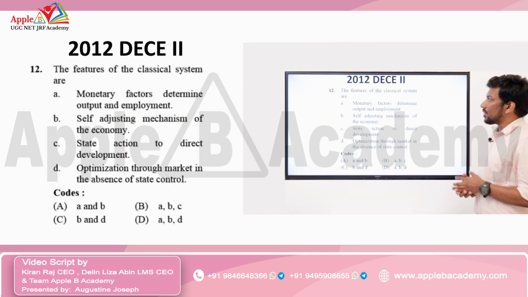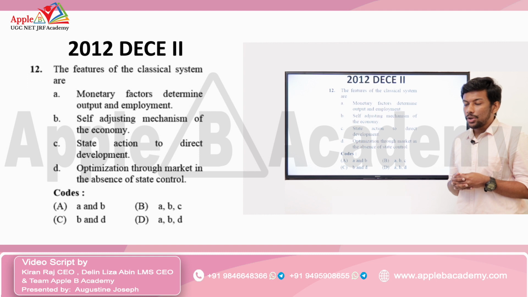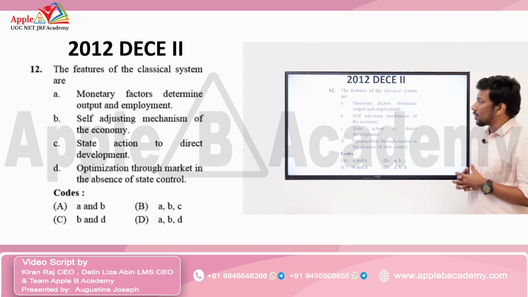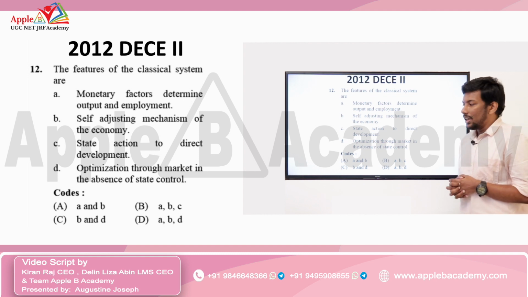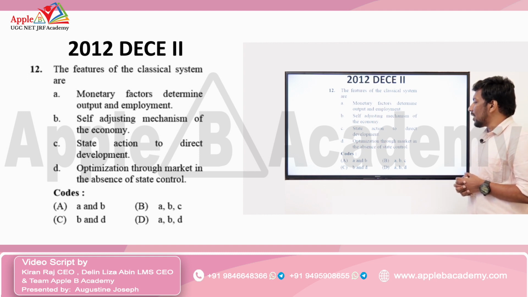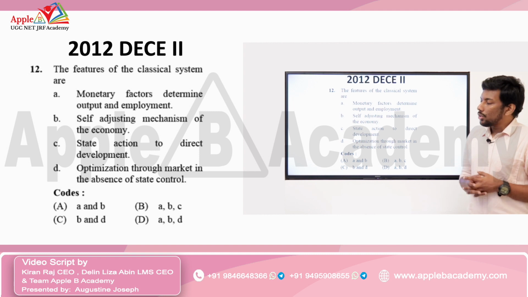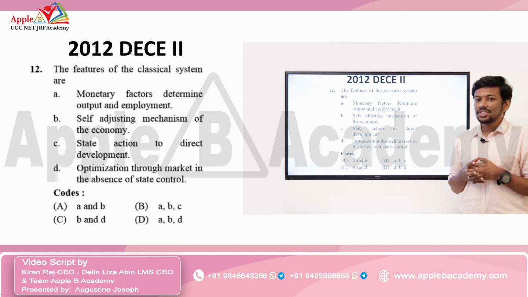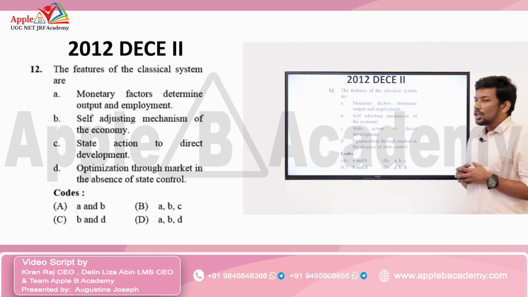Second question. This question was asked in the year 2012 December paper 2. The features of the classical system are option A, monetary factors determine output and employment, option B, self-adjusting mechanism of the economy, option C, state action to direct development, and finally option D, optimization through market in the absence of state control. So the question is about features of the classical system. We have 4 options, so we'll check each option and find out the answer.